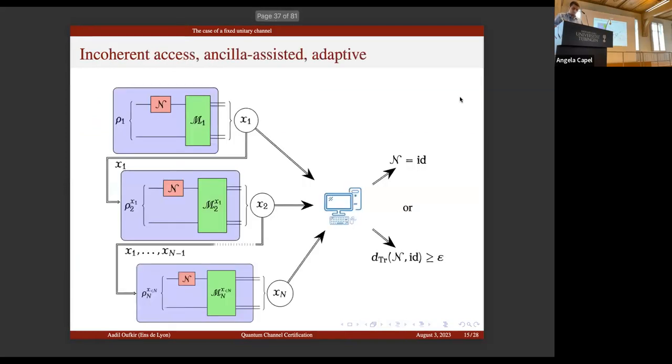So to prove this, before that, yes, this is the general strategy. So this is ancilla-assisted, so we can use an ancilla each time, and this is adaptive, so every time you can choose the input state, the measurement device, and the dimension of the auxiliary system depending on the previous outcomes. This is of course stronger than non-adaptive ancilla-assisted.